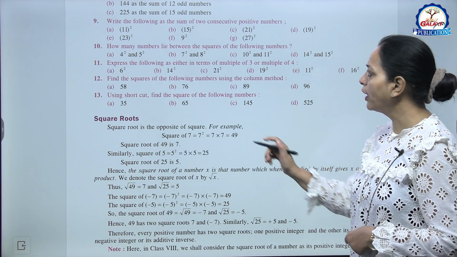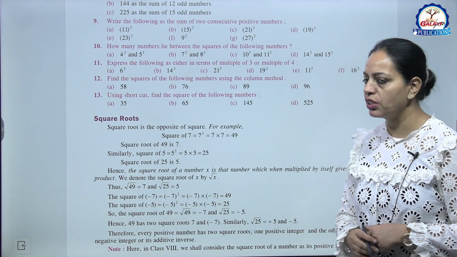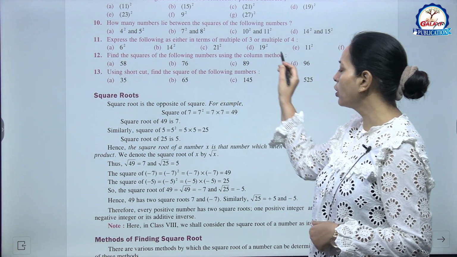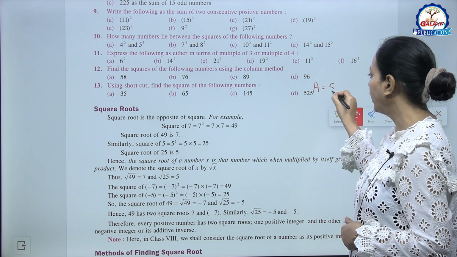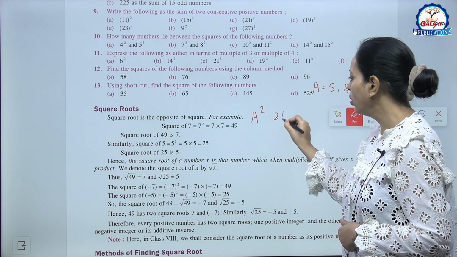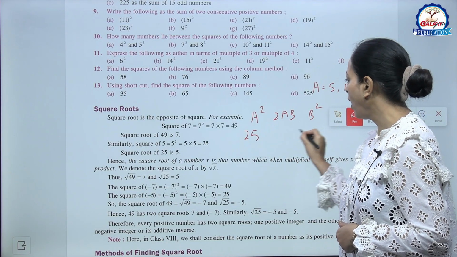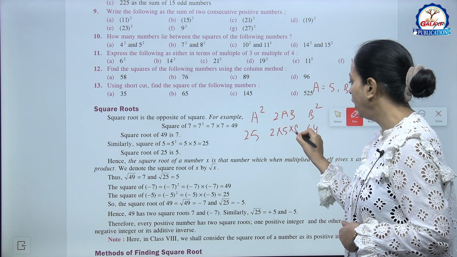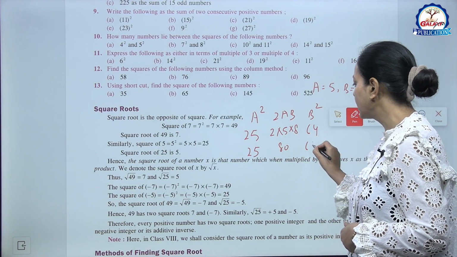Now the ninth question, write the following as the sum of 2 consecutive positive numbers. You can try this one on your own. See 12th question, find the square of the following number using the column method, like A part 58. So A is 5 and B is 8. So make 3 columns, A square, 2AB and B square. So A square 25, B square 64 and 2AB 2 into 5 into 8, this is 80. So here 25, 80 and 64.